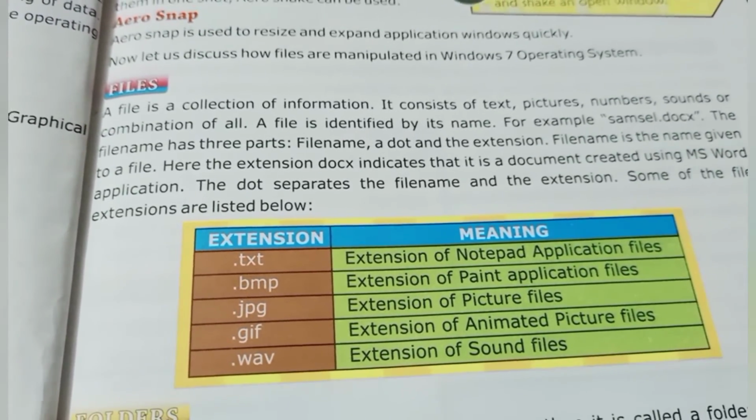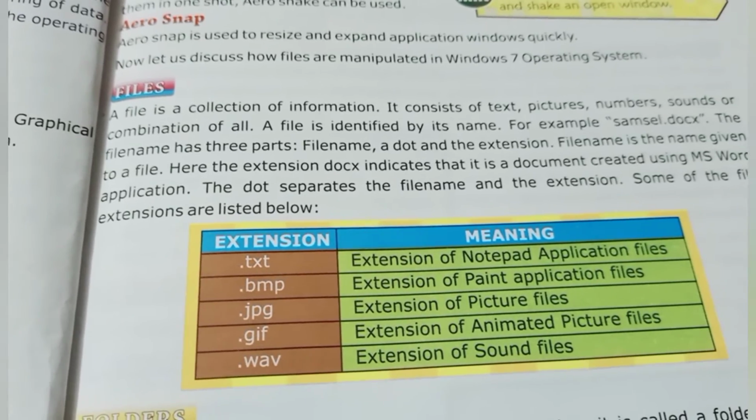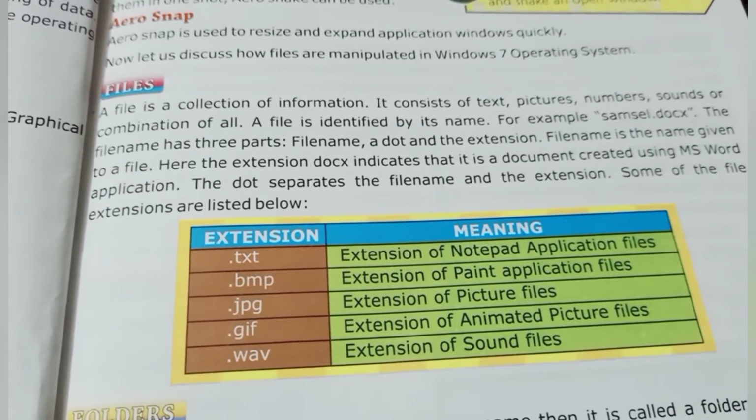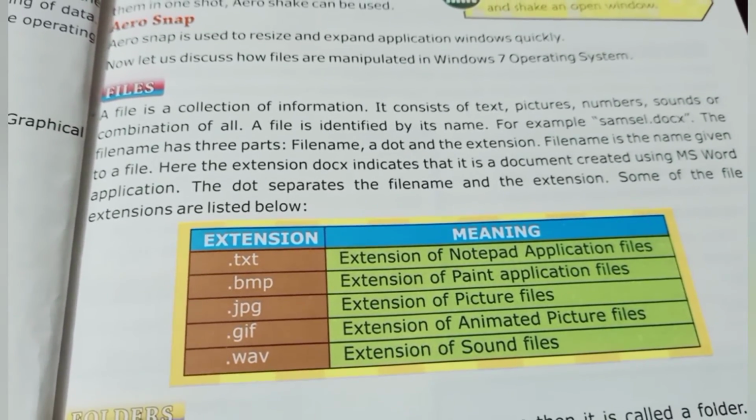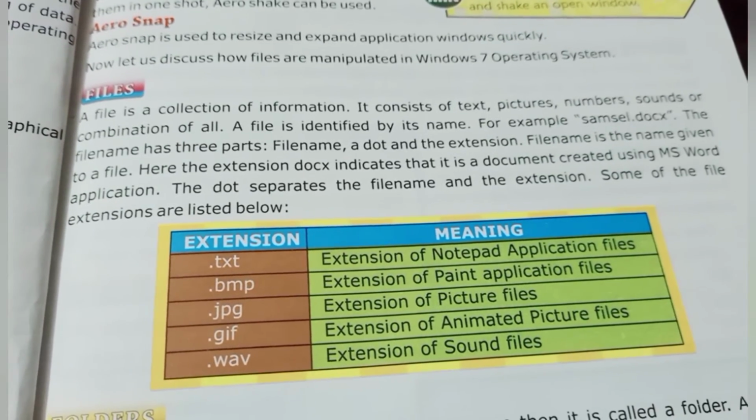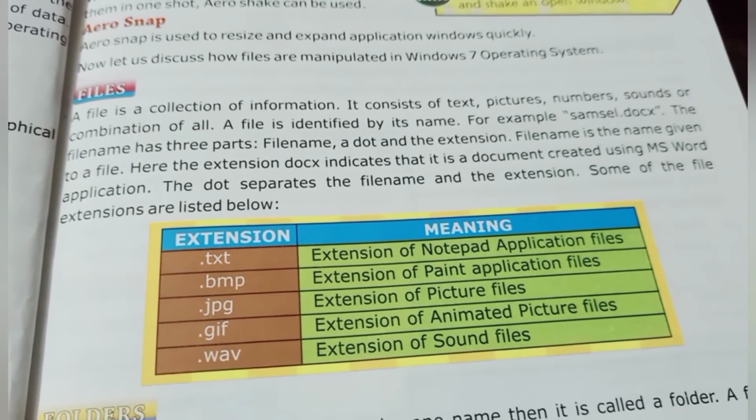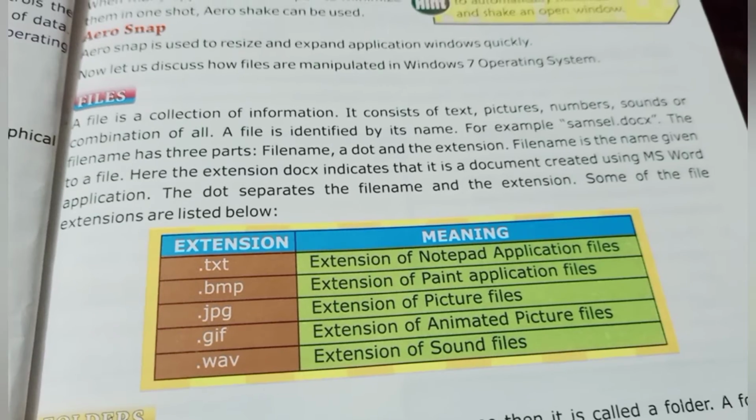Files. A file is a collection of information. It consists of text, pictures, numbers, sounds or a combination of all. A file is identified by its name. For example, sample.docx.